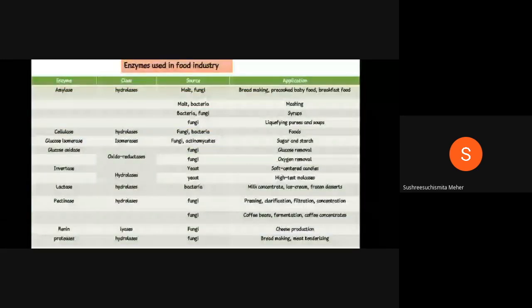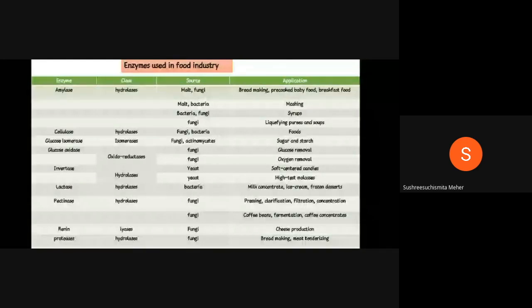And coming to enzymes in the food industry, these are not so important for JRF aspirants, but for SRF and ARF, I think it is very important because they'll ask which enzyme is responsible for which factor, why it is used. Coming to amylase enzyme, it's majorly used in bread making, pre-cooked baby foods, breakfast foods, and for mashing and also syruping. Coming to cellulase enzymes, it's majorly used in almost all food commodities. Coming to glucose isomerase, it's majorly used in sugar and starch compounds, and also glucose oxidase. It's used for removal of glucose and oxygen.